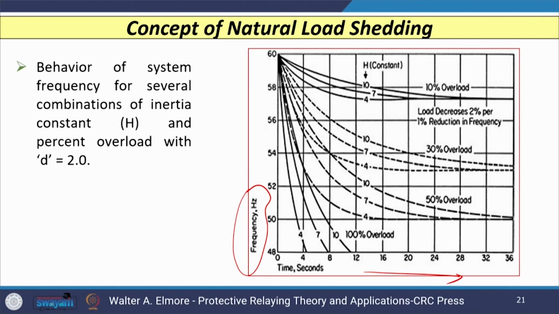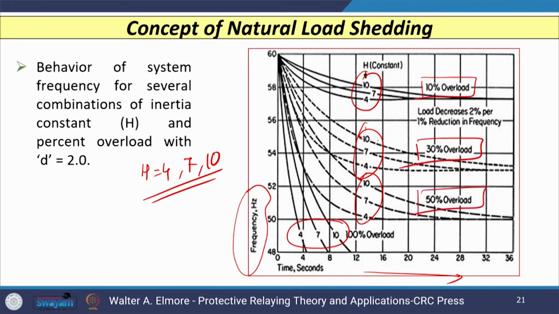You can see that for 3 different inertia constants H, that is 4, 7 and 10, I have shown the graph. So, 4 graphs are shown for 3 different values of inertia constant, and for 4 different percentages of overload: 10%, 30%, 50% and 100% overload.